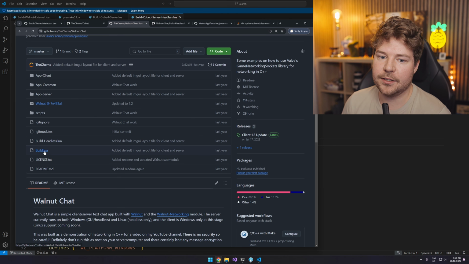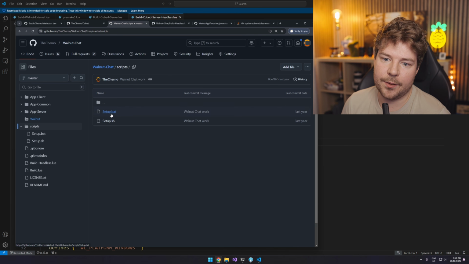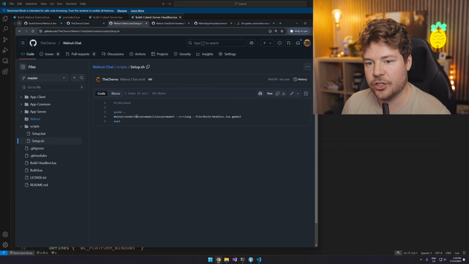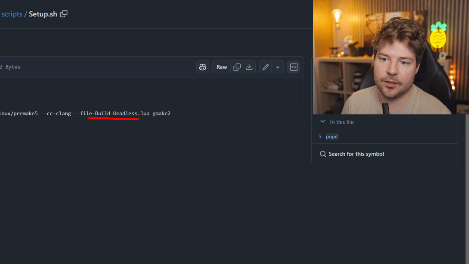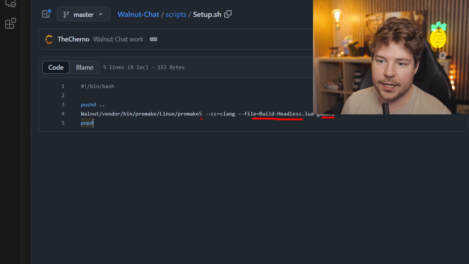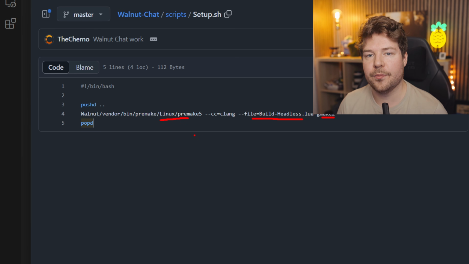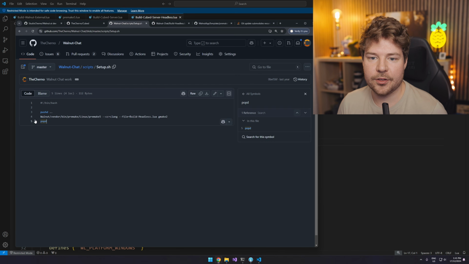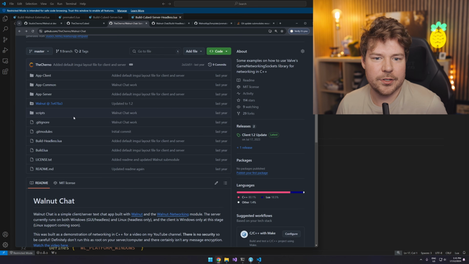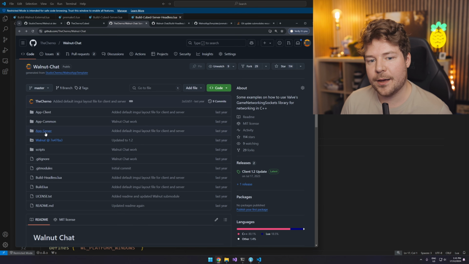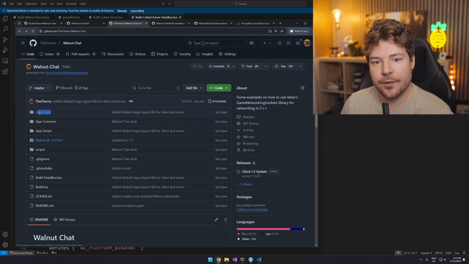So we have build headless and we have build.lua. And of course the scripts. I think we'll set it up on Windows, and setup.sh might call build headless over here with Gmake 2 on Linux, using the Linux binary for Premake, and Clang is the compiler. So that's great. We probably need most of this, I think. And then app client and app server, you can see that this is basically our cubed server. This is our cubed client. We might actually need some common functionality.